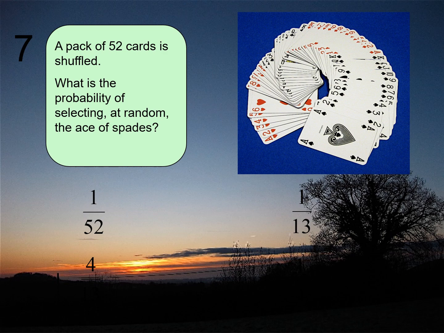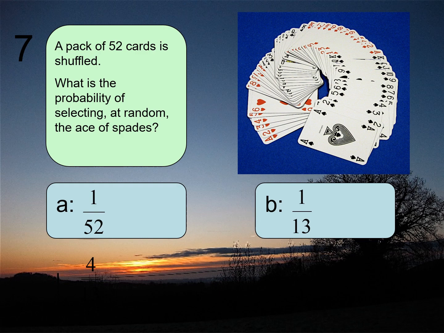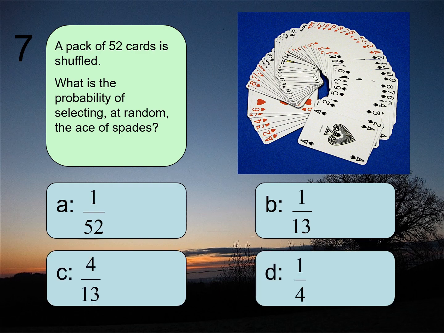Okay, question number 7. A pack of cards, 52 cards, shuffled. What's the probability of selecting at random the ace of spades? Well, that would be one ace of spades out of a total of 52 possible cards, because you've only got one ace of spades out of the whole pack. But if it said the probability of getting an ace, then I can have 4 aces over 52. But it says ace of spades specifically, so there's one of them out of 52, okay, for that one.